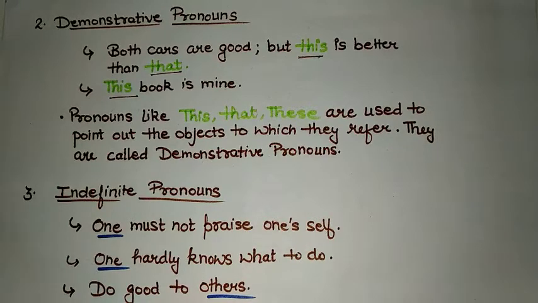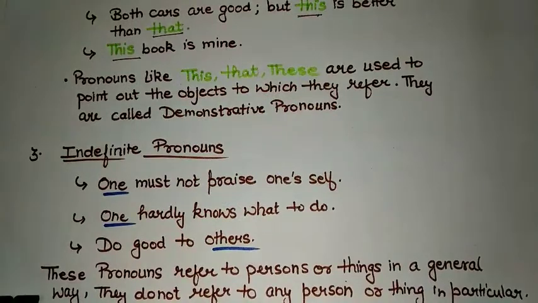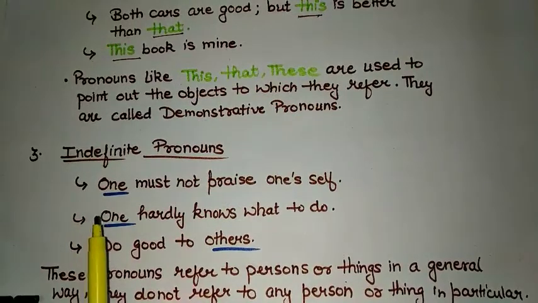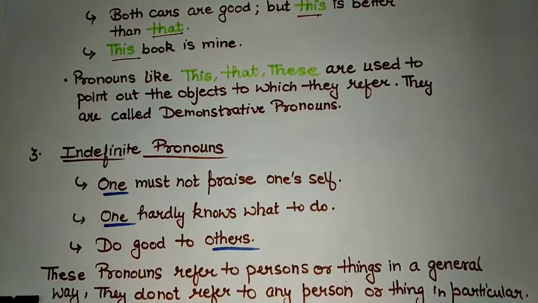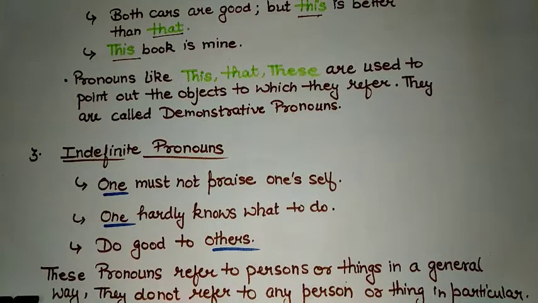After demonstrative pronouns, the third kind of pronoun is indefinite pronoun. Now listen. One must not praise one's self, or one hardly knows what to do. Indefinite pronouns refer to persons or things in a general way.